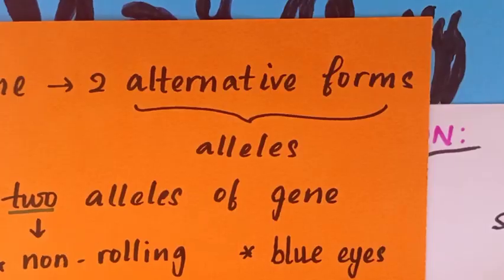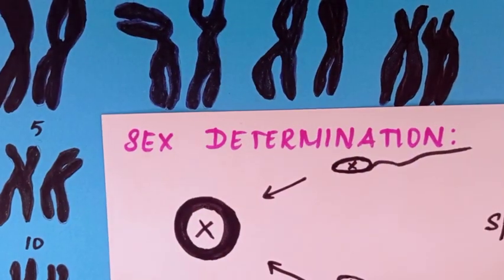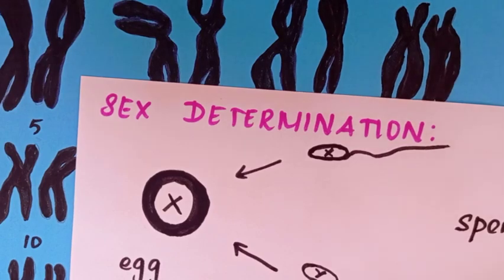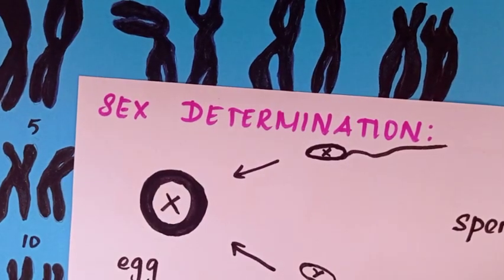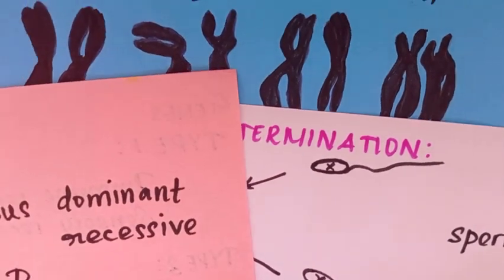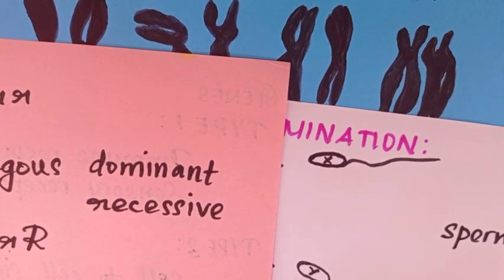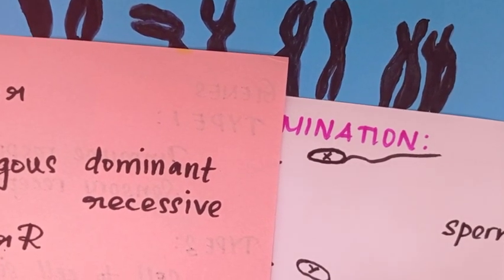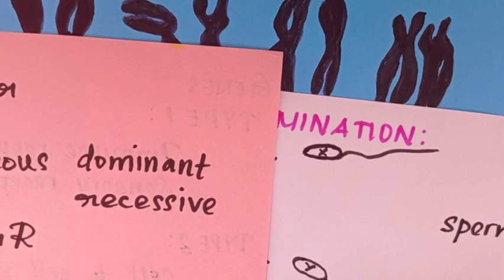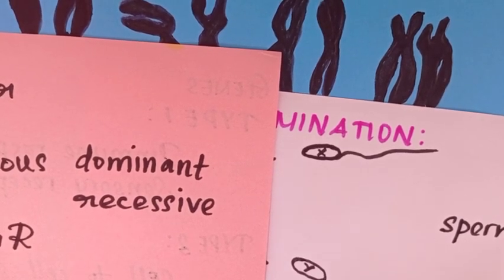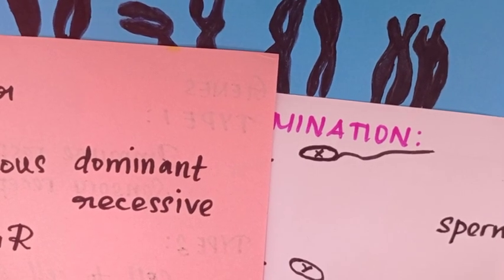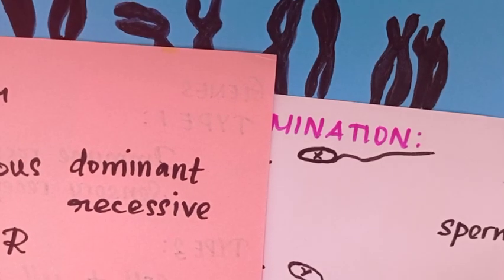I hope you are clear with today's topic. If you have any doubt based on today's topic, please tell me in your comments. That's all about today's session. In the next video, I'll be teaching you about the Punnett square and also the determination of hemophilia disease, how we determine whether offspring are disease free or have the disease, everything. And crisscross inheritance I'll teach in your next session.